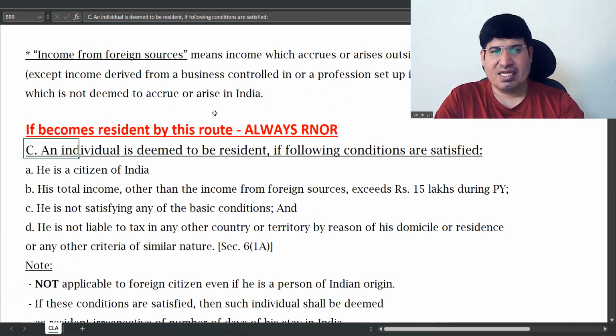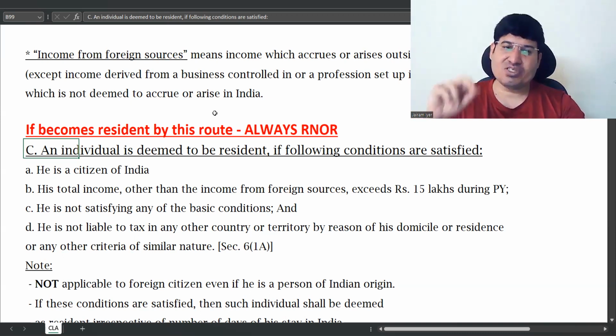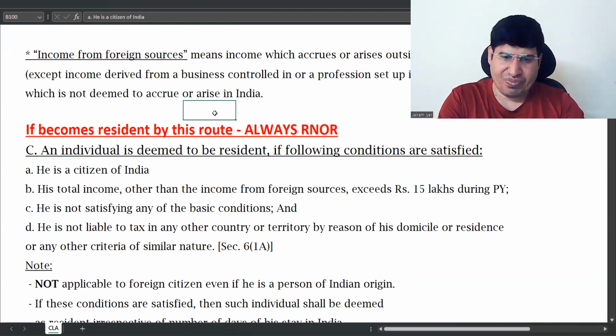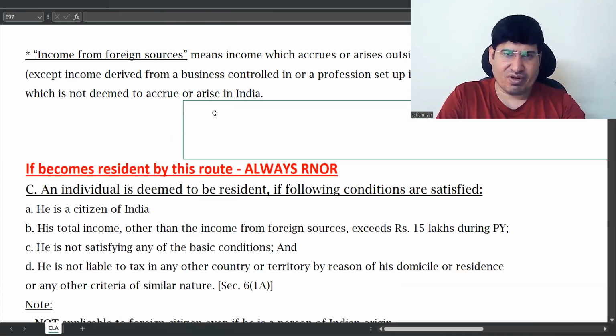Condition C is the only condition where he can become a resident without seeing his days of stay in India. So as per basic conditions, if he is a non-resident, still he has a chance to become a resident using condition C. So what are the conditions to be seen for this? He is a citizen of India. His total income. He is a citizen of India.